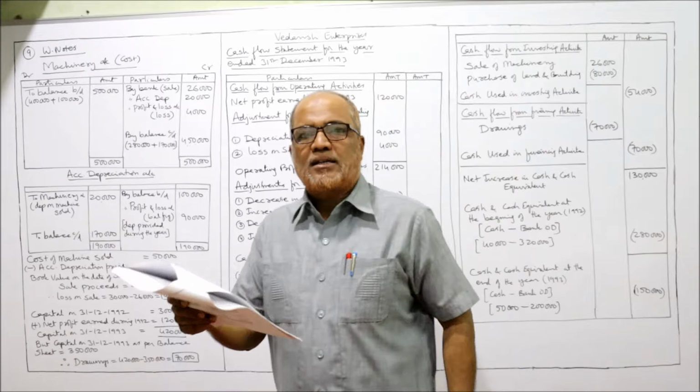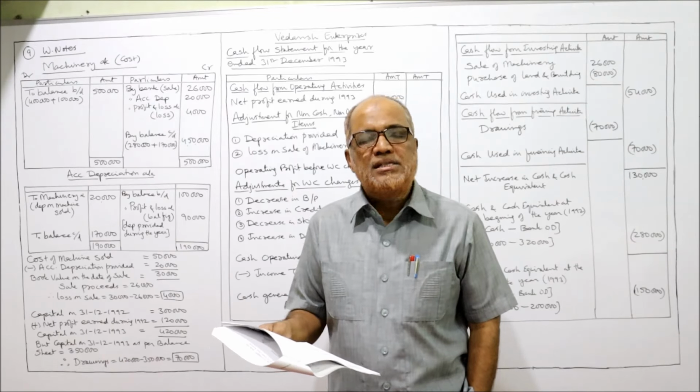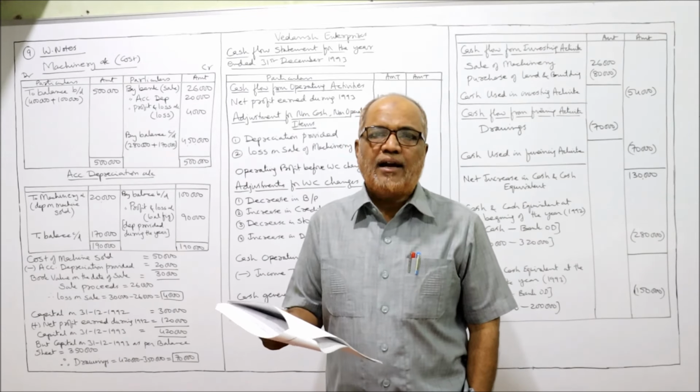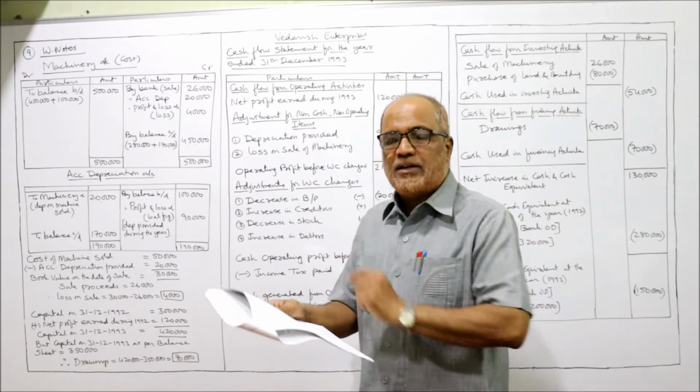Then stock and debtors. Stock is inventory and debtors are the trade receivables. Inventory and trade receivables are both current assets, and they will be taken in operating activities.